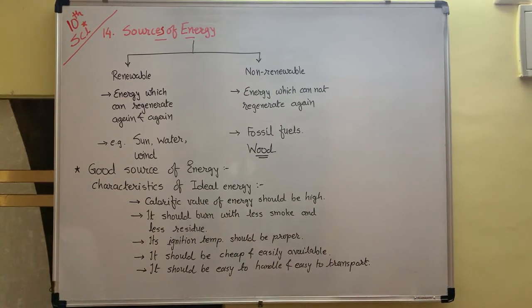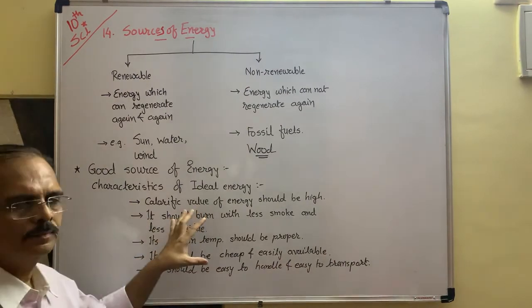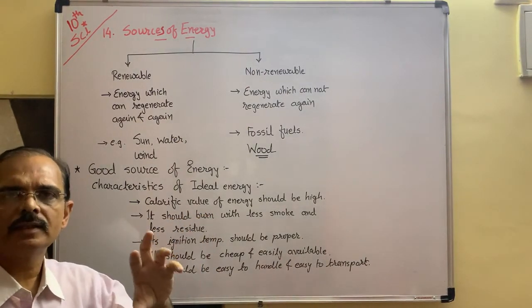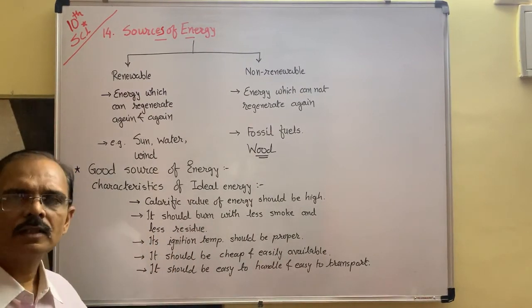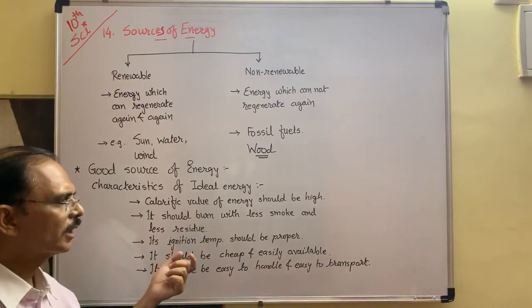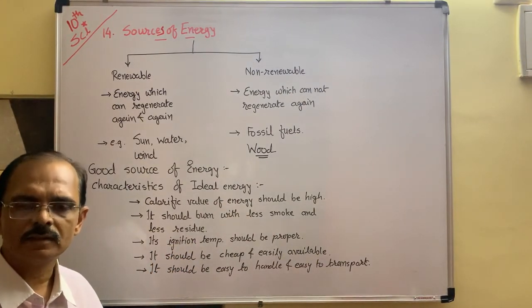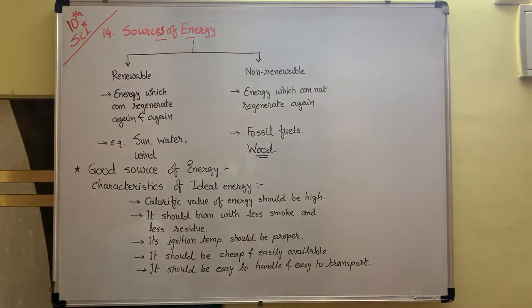If all these characteristics are available in one source of energy, then it is called an ideal source of energy. But as you know, it is quite impossible that one source contains all these characteristics. But this is a 2 to 3 marks question: the characteristics of an ideal source of energy. Now, conventional sources of energy. Afterwards, we are going to learn, note down all this.